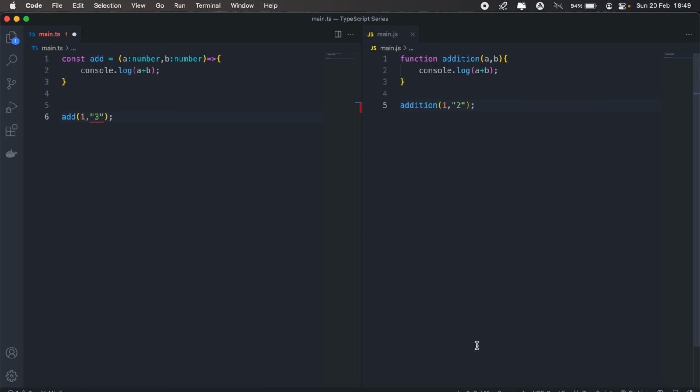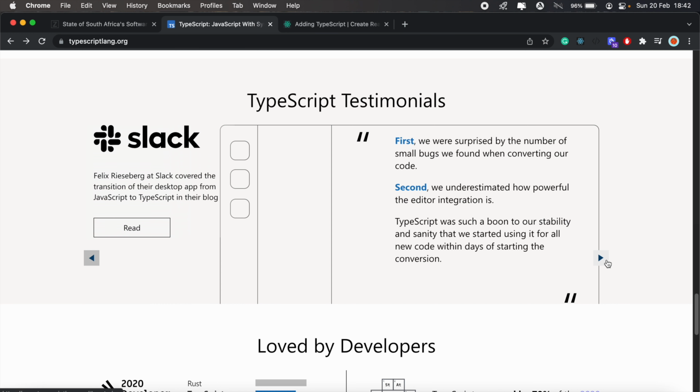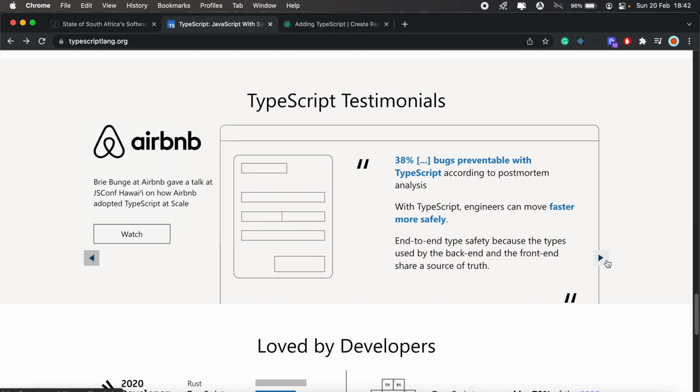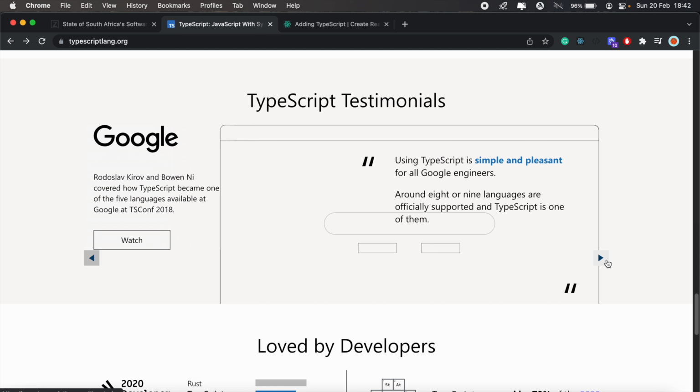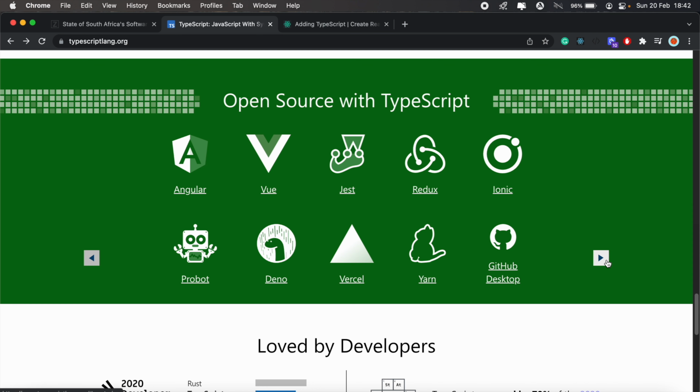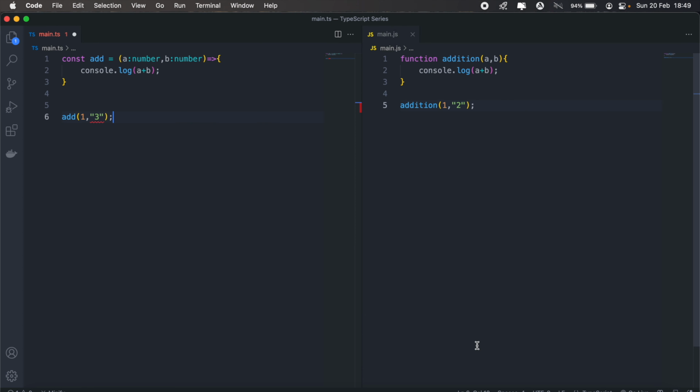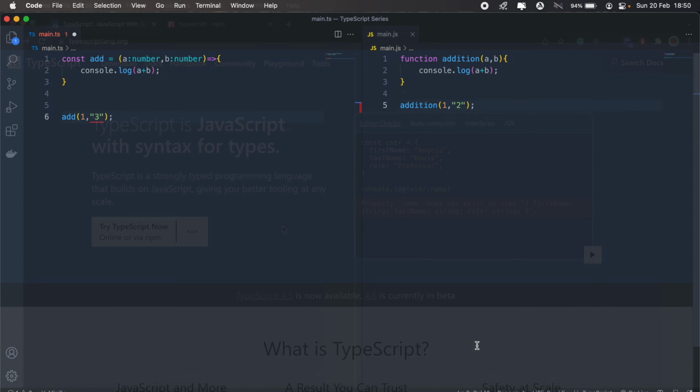So I hope that gives you an idea of what TypeScript is and some of the benefits of using it. TypeScript was first introduced by Microsoft in 2012, and it has since been widely adopted by several companies, including Airbnb, Slack, and Google. And as previously mentioned, the OfferZen report indicates that TypeScript is growing in popularity in South Africa. Throughout this series, we'll cover type definitions, interfaces, unions, custom types, classes, and eventually look at using TypeScript with React. For today, let's start off by installing TypeScript and setting up our first TypeScript application.